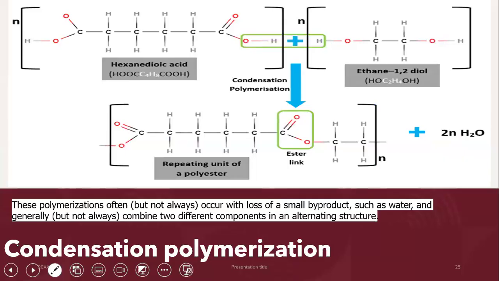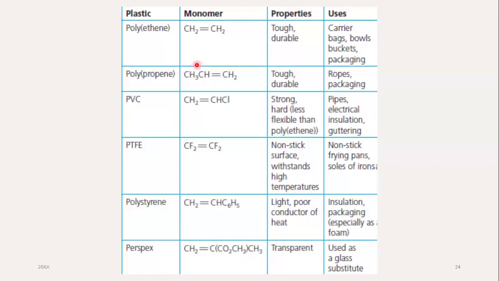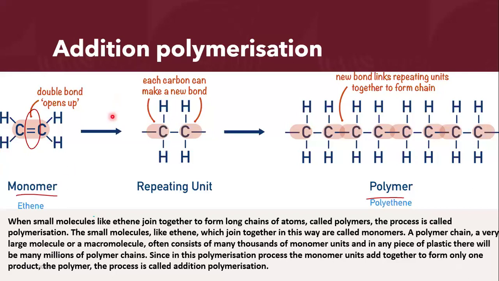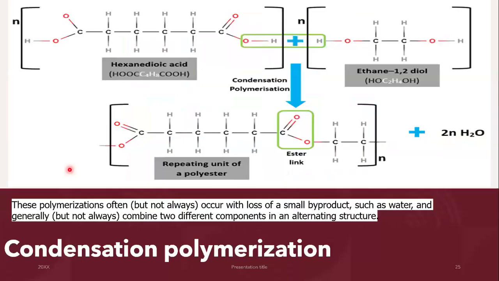What is a condensation polymer? A condensation polymer is when you have got two different monomers. In addition polymerization, we have the same monomer, ethene, ethene, ethene, ethene. In condensation polymerization, generally speaking, we have two different monomers.